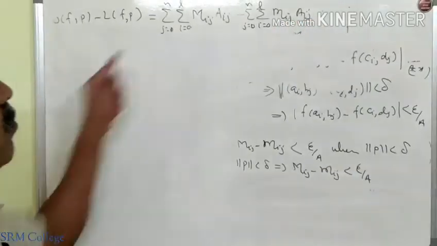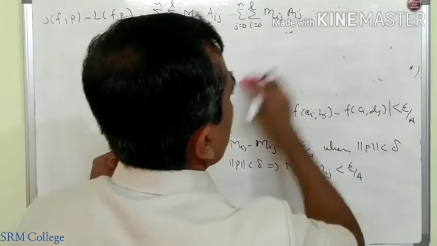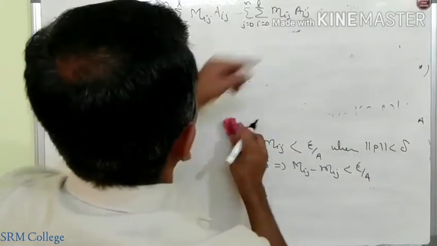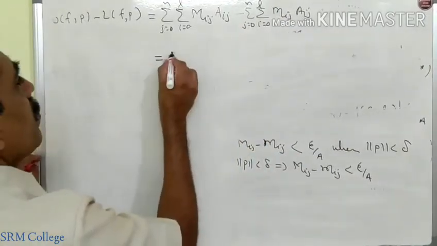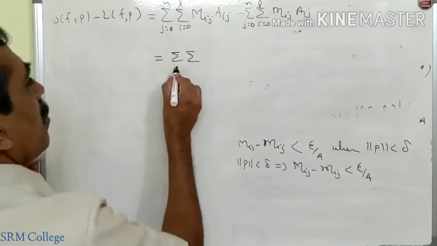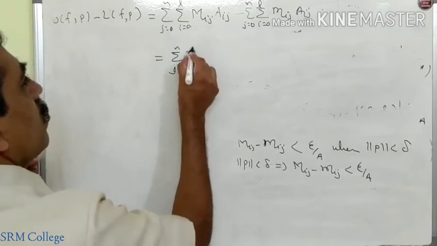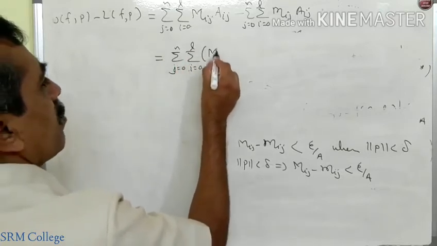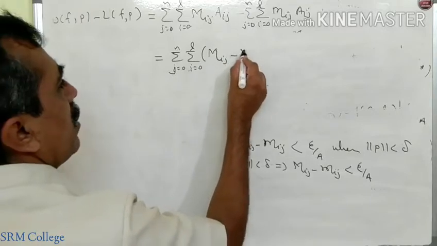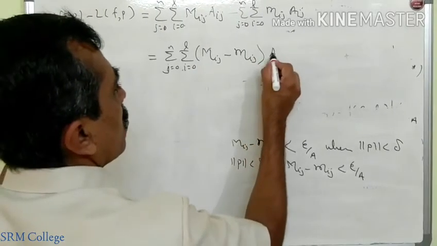This is the upper sum of function f minus the lower sum. If you simplify this, since the summation is over the same i and j, you get Aij.